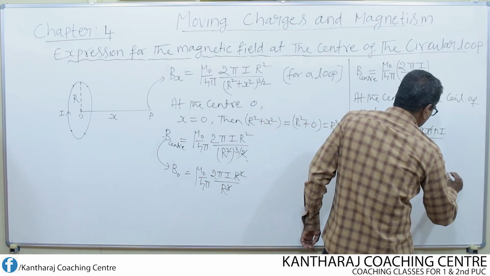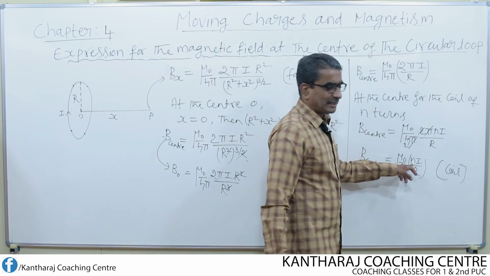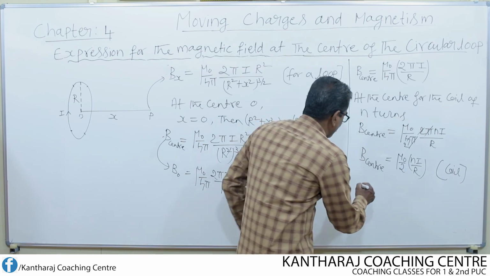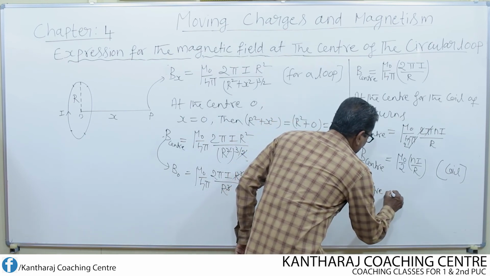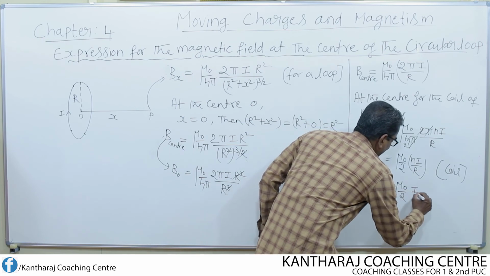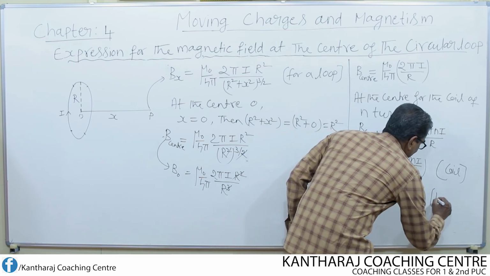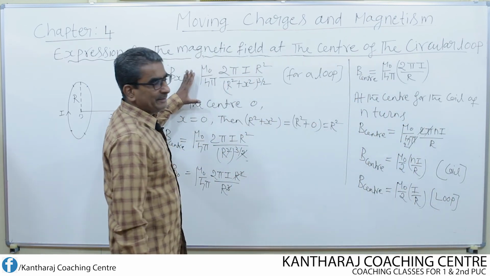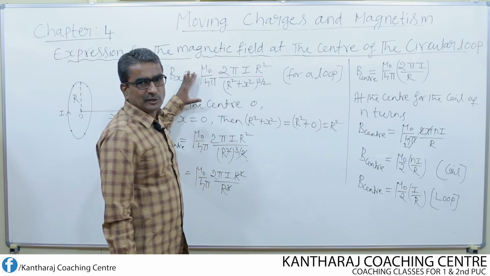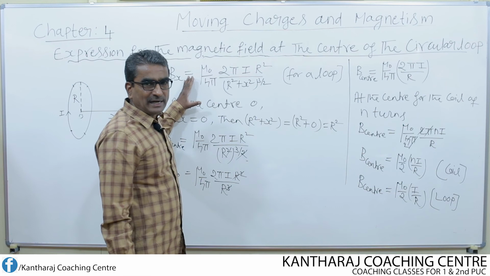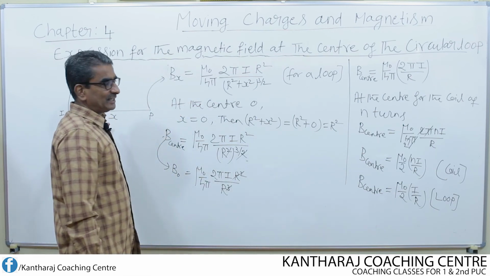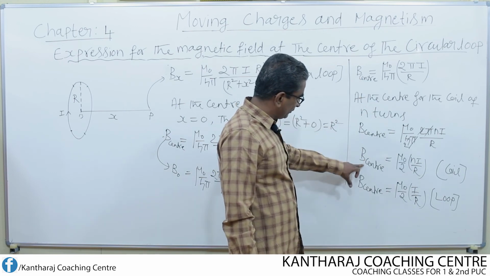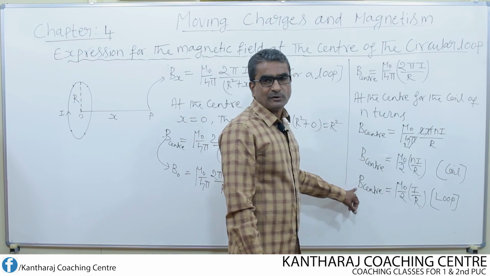This is for coil. Suppose if it is a loop, then N becomes equal to 1. If N equal to 1, then field at the center, B center, will be equal to mu naught by 2 I by R. So this is for the loop. So we can start from the magnetic field at a point on the axis of a circular loop, and we can find the magnetic field for the same loop at its center, and it turns out to be equal to this, or the simplified version of this is equal to this. This is for coil and this is for loop.